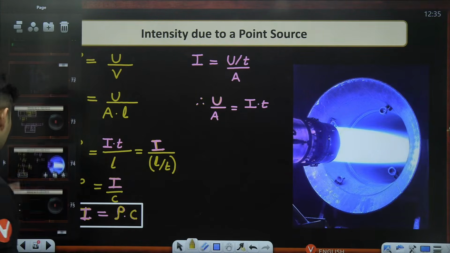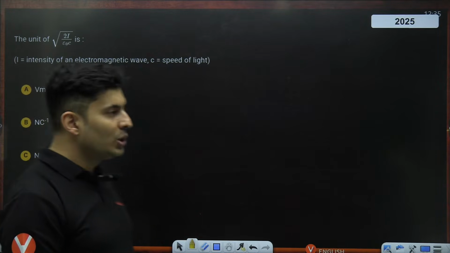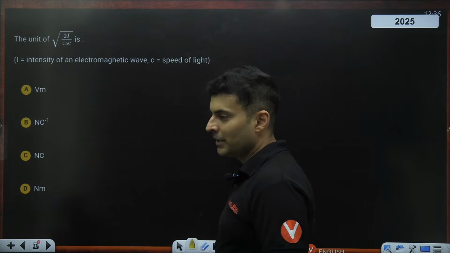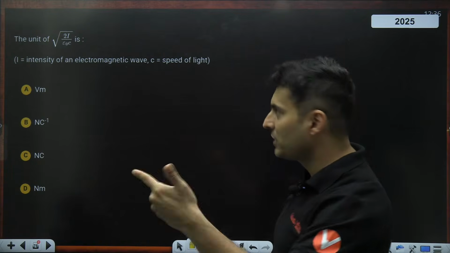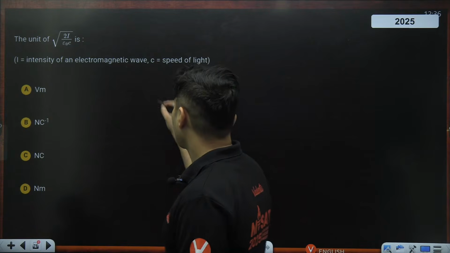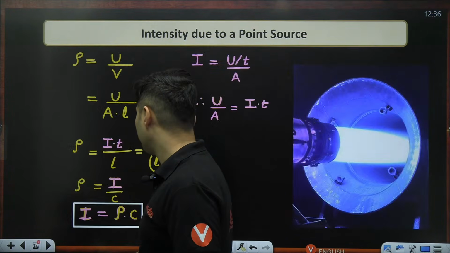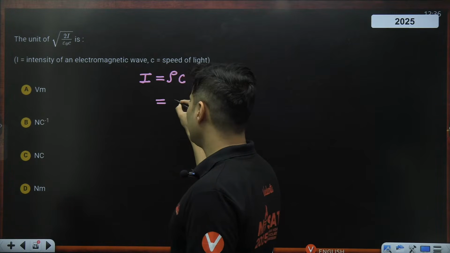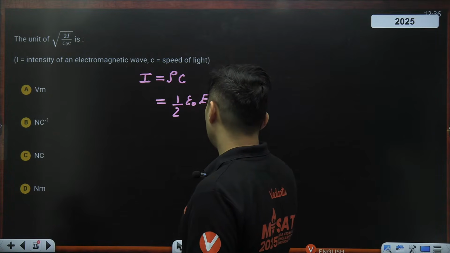Okay, perfect. Let's do this particular question. This was asked. The unit of root 2I by epsilon naught C is how much? This year again on electromagnetic waves. Believe me, this is not just a question on units and dimensions, but also on electromagnetic waves. People did not realize it. How? Check it out. We all know intensity, just now we studied this, is rho C. What is energy density? Half epsilon naught electric field square into C.